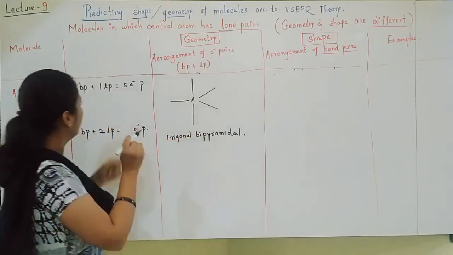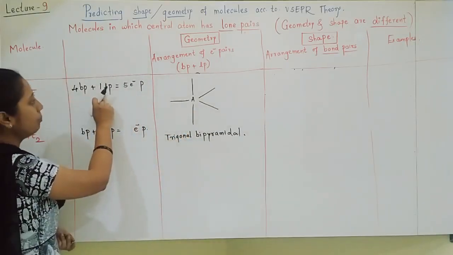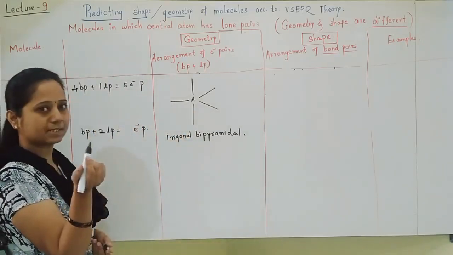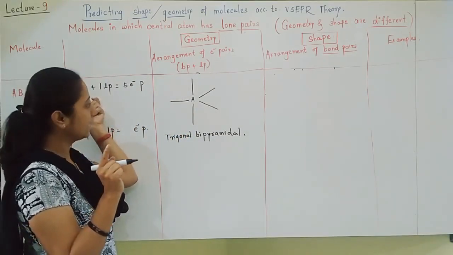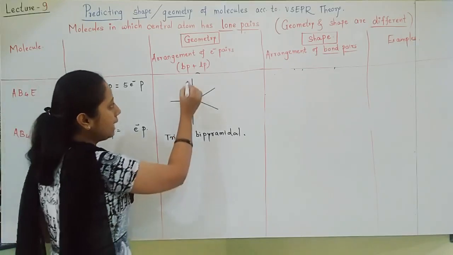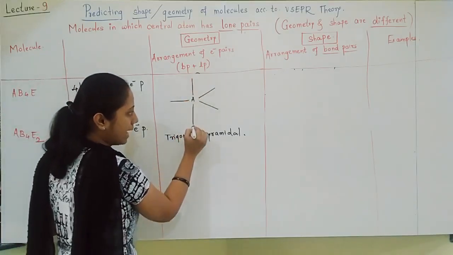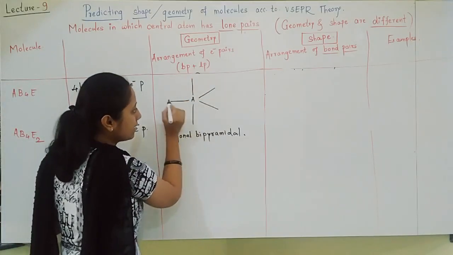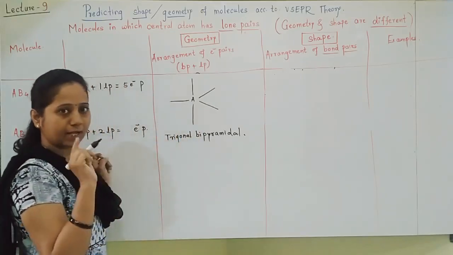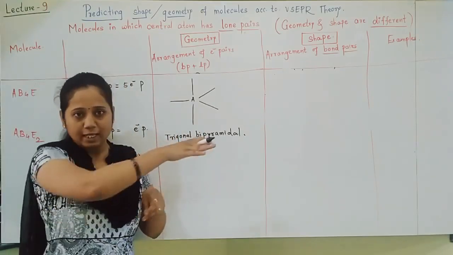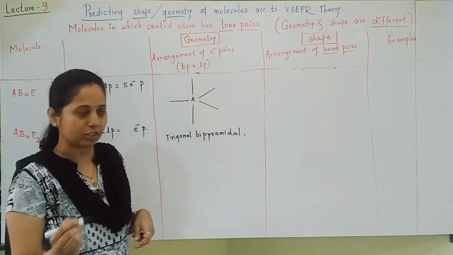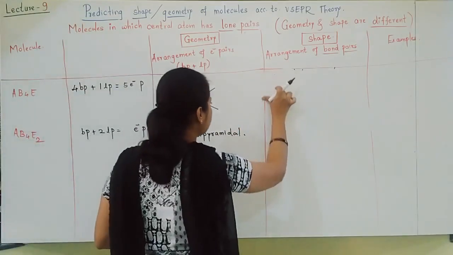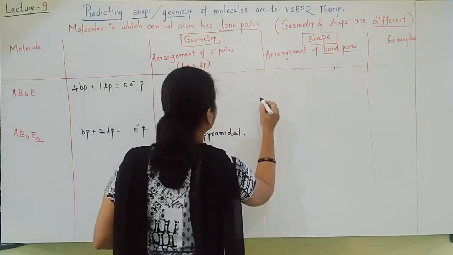See students, 4 bond pairs and 1 lone pair are there. So I am having 2 options. Either I can keep this lone pair at, which position is this, student? Axial. Or I can keep it at the equatorial position. I hope you are understanding both positions. Okay students, let us see both positions.